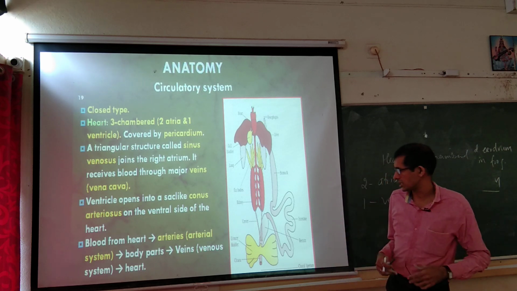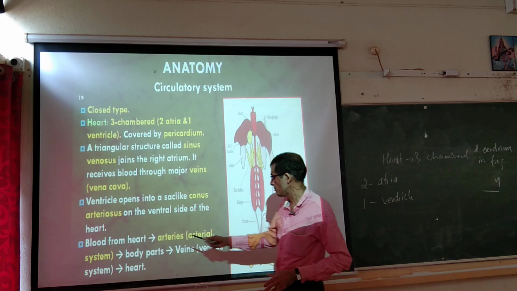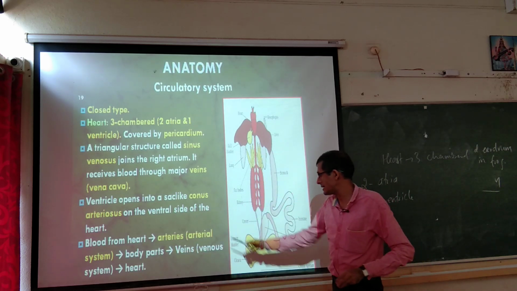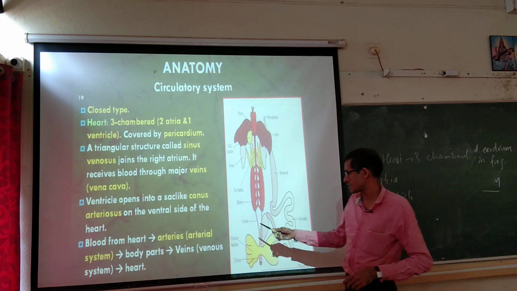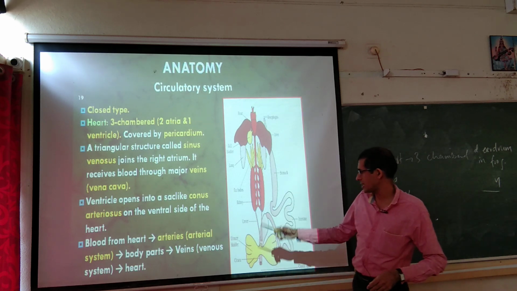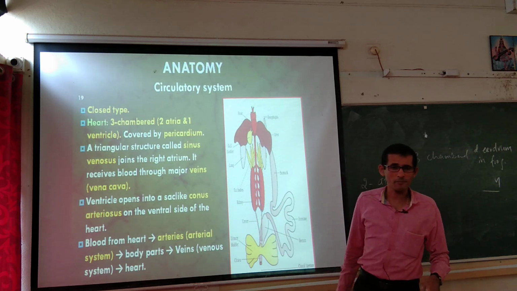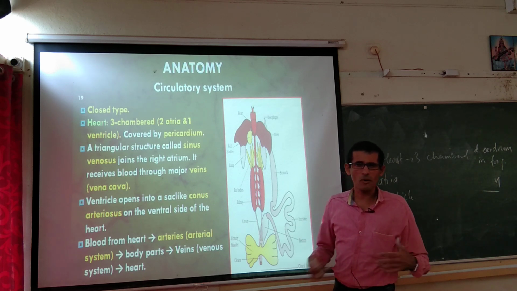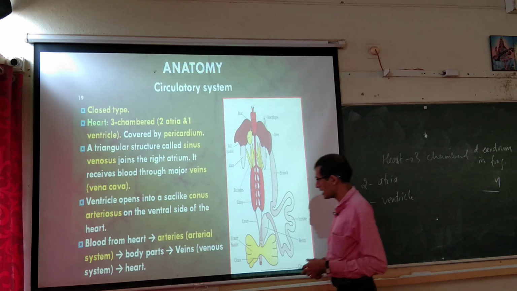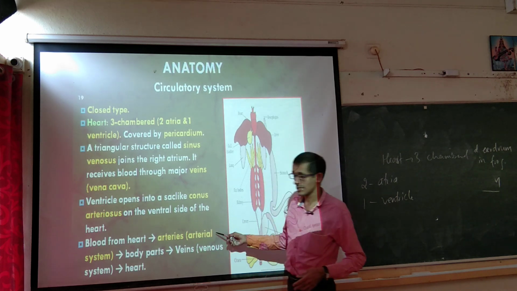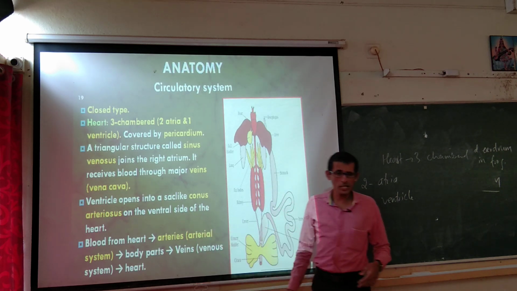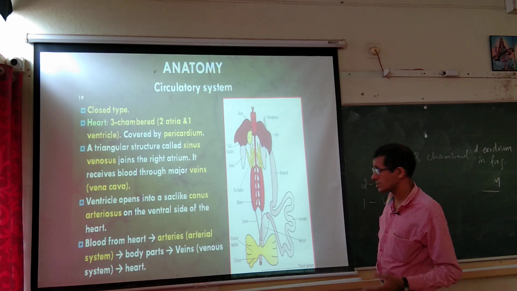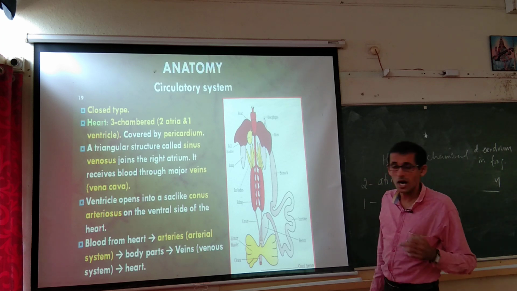Then how does the blood go, how does it pass? Blood from the heart is ejected, pumped, and enters the arterial system, goes to the arteries, then goes to the body parts, and through the veins of the body parts it once again comes back to the heart, and from the heart once again circulation happens. So this is the cycle. So blood from the heart enters the arteries, the arterial system, and next the body parts are going to utilize that blood, and later through the veins it will come back to the heart.